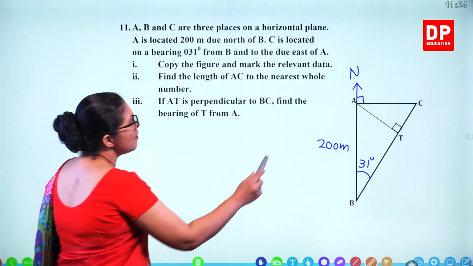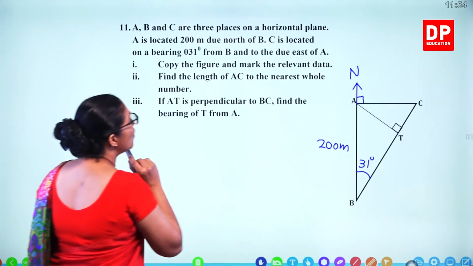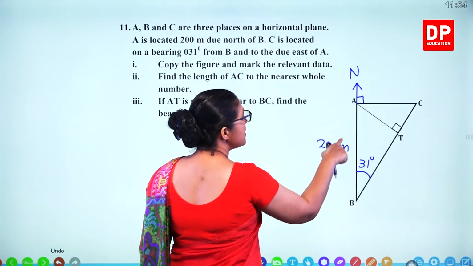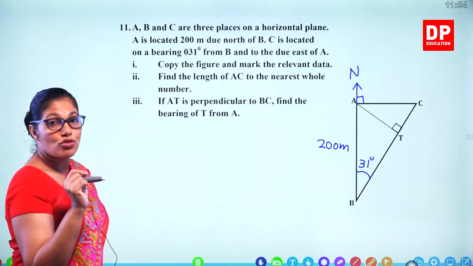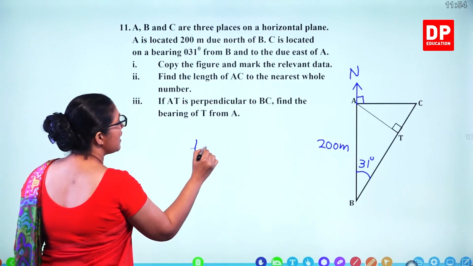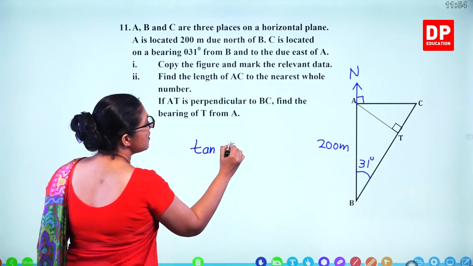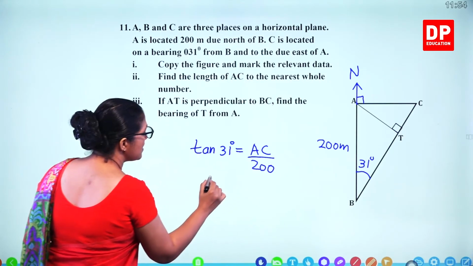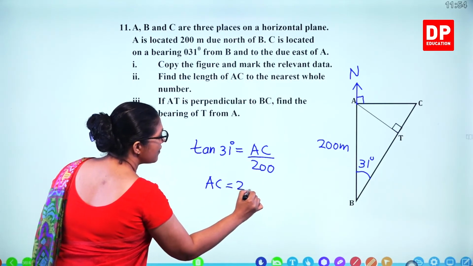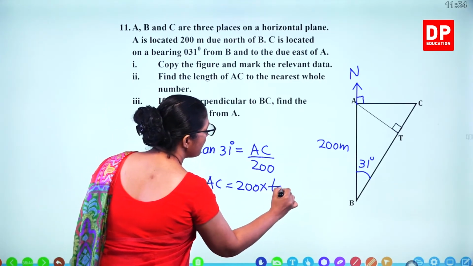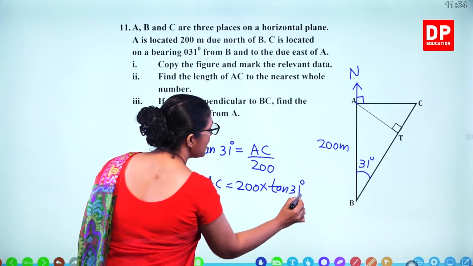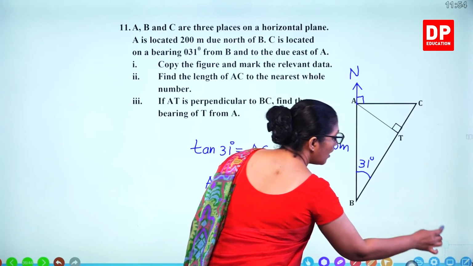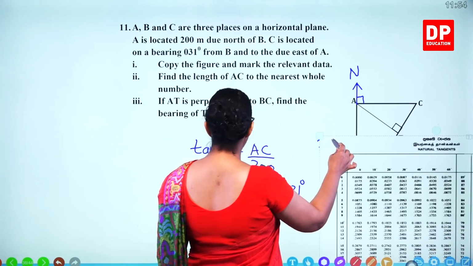So we can find out the AC length now. So what's the AC length? To this angle, this is opposite and this is adjacent. So tan ratio. So tan 31 is equal to AC over 200. So what is AC? 200 times tan 31. Refer to the tangent table and see the tan 31 value.